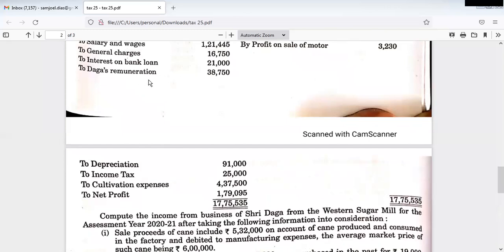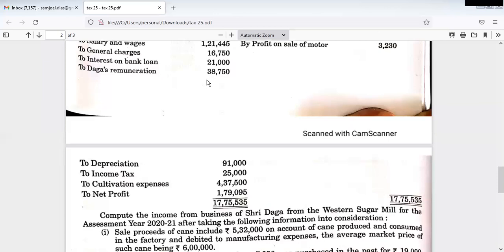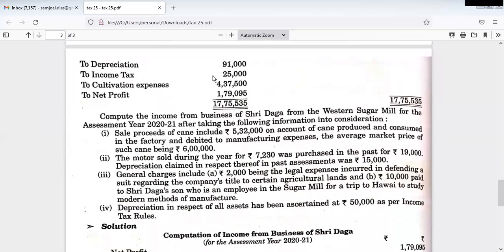Okay, then Daga's remuneration. Since he is the sole proprietor of the business, he is the head and tail of the business. So whatever business earns profit, that profit definitely belongs to Daga, right? But in addition to that, he has drawn his remuneration. See here. According to taxation provision, it is not allowed, and Daga's remuneration must be added back to the net profit. Then depreciation.